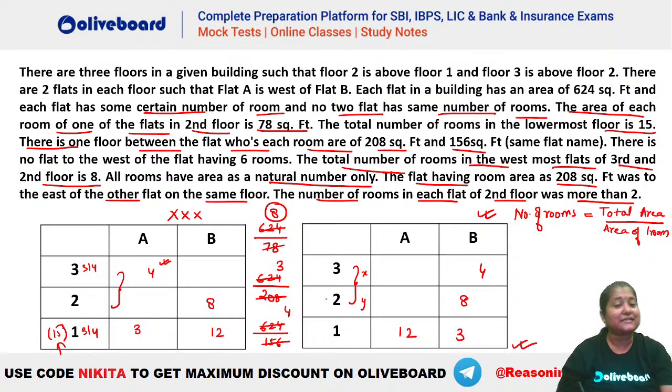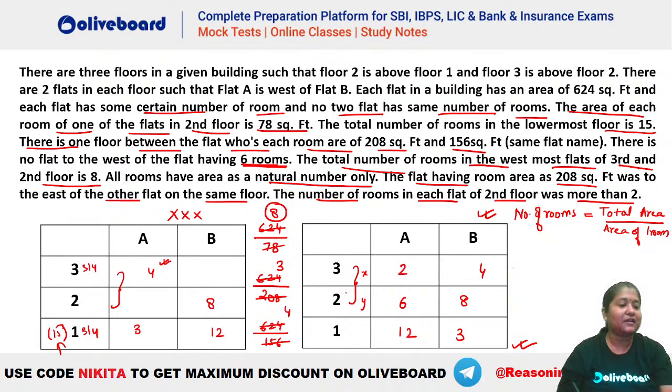Now if you take 6, because we have to take a flat which has 6 rooms. So if you take this as 6, this should be 2, because the total of these two was 8. But this cannot be 2. Why? Because it has to be greater than 2. It is given in the last line. That means 6 and 2 cannot be like this. I hope this is clear. So that means it has to be the other way round. That is, 6 will be on floor number 2 and this will be here.